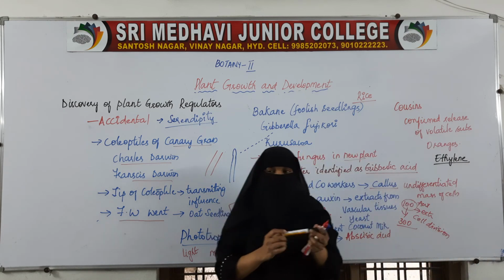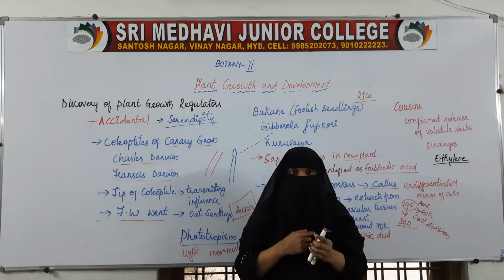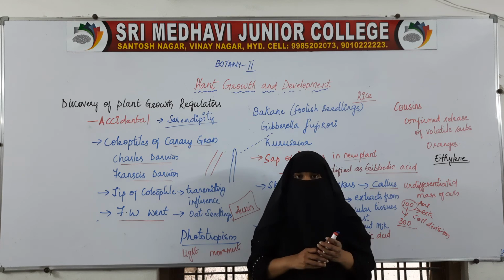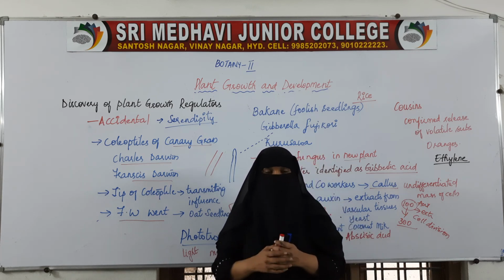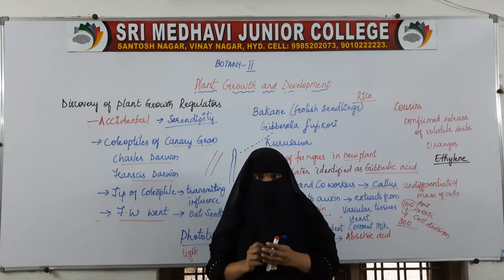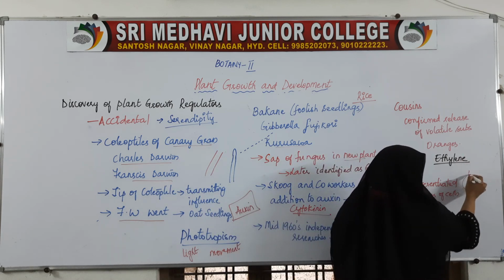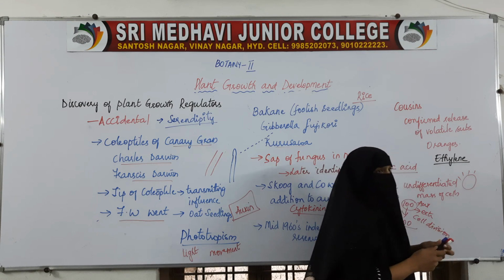When we keep fruits and see one spoiled or rotten fruit, what do we say? Remove it as quickly as possible. Otherwise, the other fruits along with it will also rot. For example, ethylene is released by an orange, which helps in ripening.